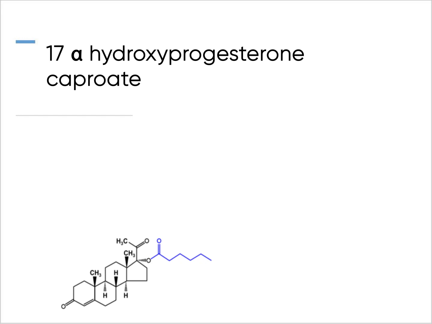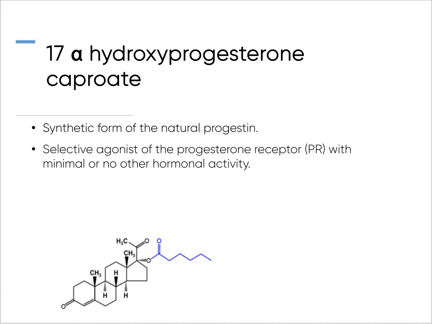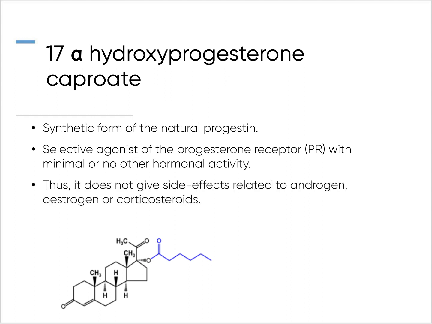17-alpha-hydroxyprogesterone caproate, or 17-OHPC, is a synthetic form of the natural progestin. It is a selective agonist of the progesterone receptor with minimal or no other hormonal activity. Thus, it does not give side effects related to androgen, estrogen, or corticosteroids.